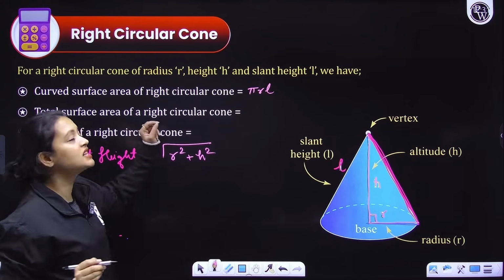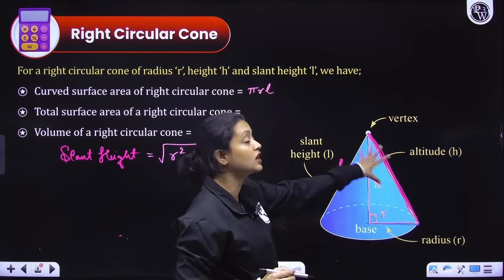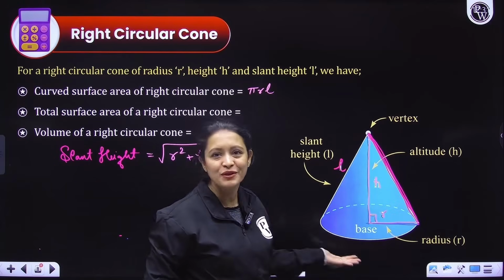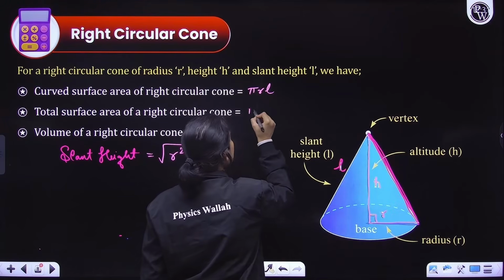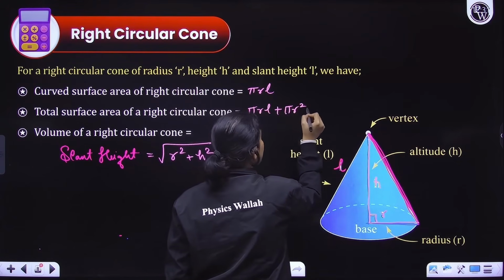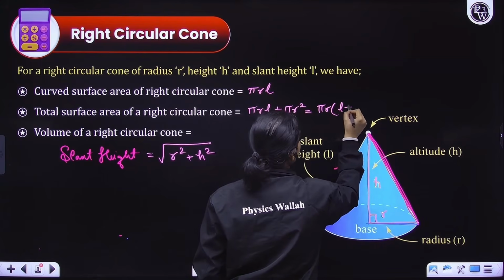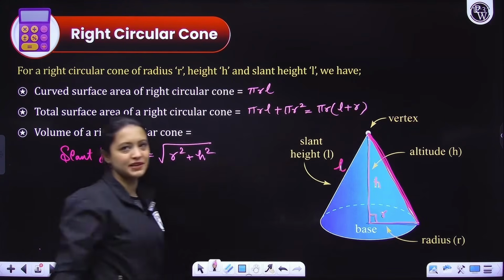Now, what is the total surface area of the cone, everyone? Total surface area of the cone would be equal to the curved surface area plus the area of the base. So, pi r l plus the base is circular, so pi r square, right? So I'll take pi r common and I'll have what? L plus r here. So, pi r (l + r).